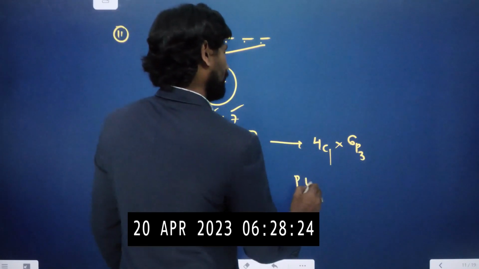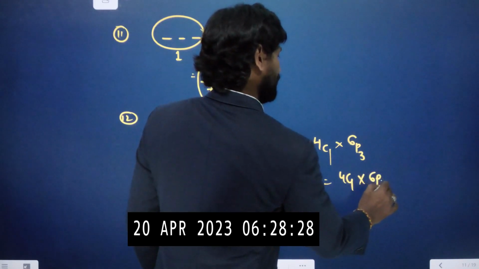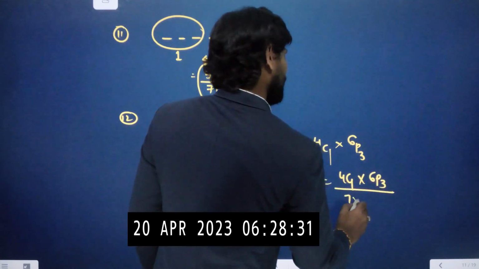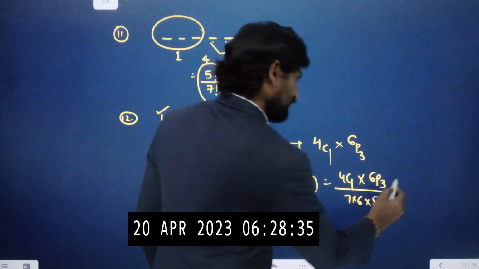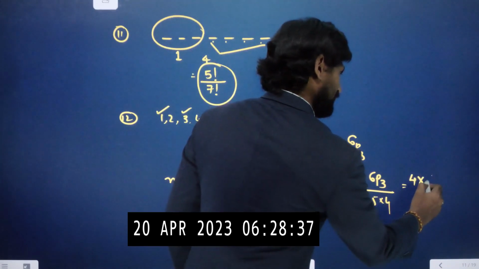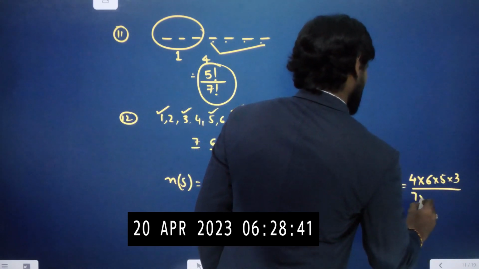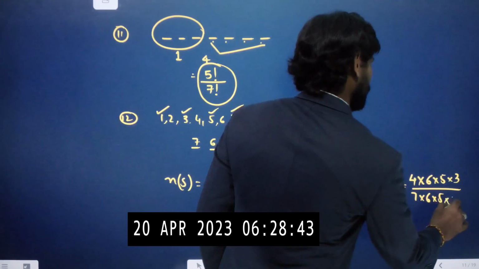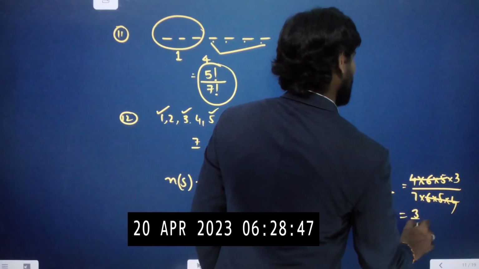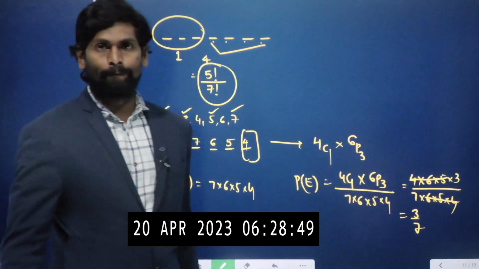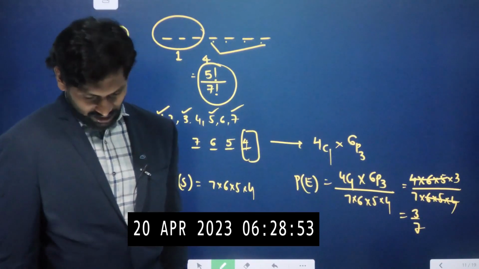So the required probability P of E is equal to 4C1 into 6P3 by 7 into 6 into 5 into 4. 4C1 is nothing but 4. 6P3 means 6 into 5 into 4, by 7 into 6 into 5 into 4. 6, 5, 4 cancel. 3 by 7 is our required probability. Okay now?